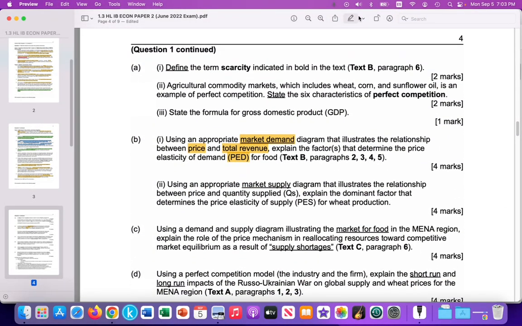We're going to look at question B double I here. And this is asking us, use an appropriate market supply diagram that illustrates the relationship between price and quantity supplied, and explain the dominant factors that determines the PES for wheat production. So we just need to illustrate what would the supply curve look like in terms of its elasticity and highlight the factor that's causing the PES to be either inelastic or elastic. So that's the question we're going to tackle.